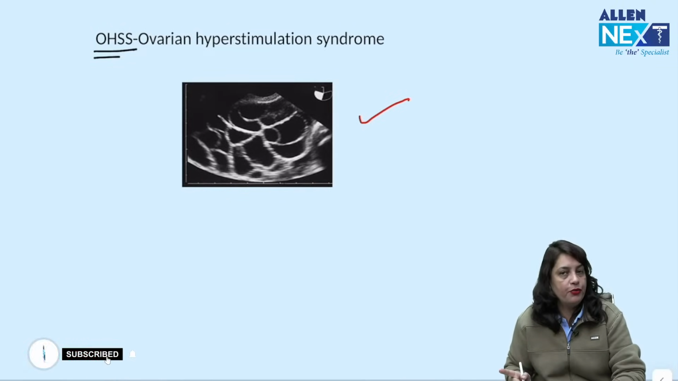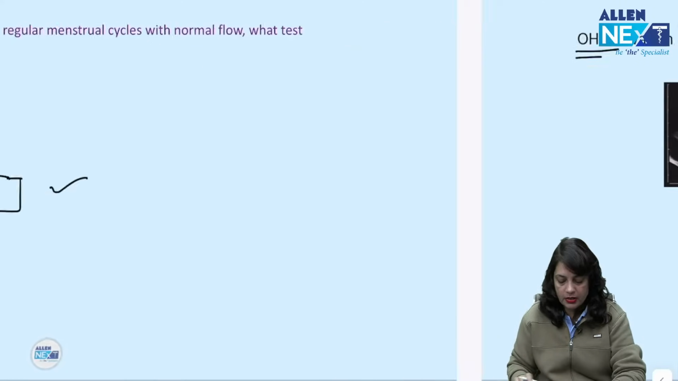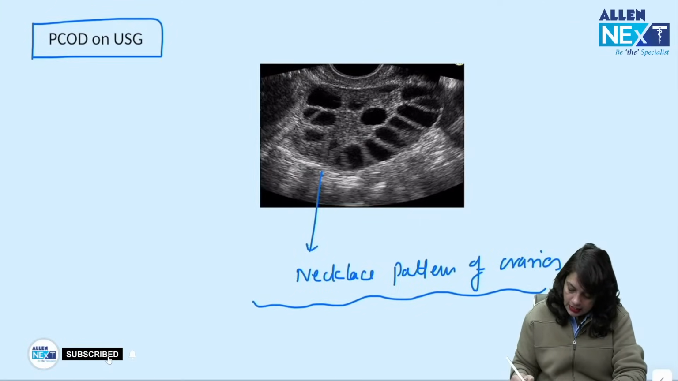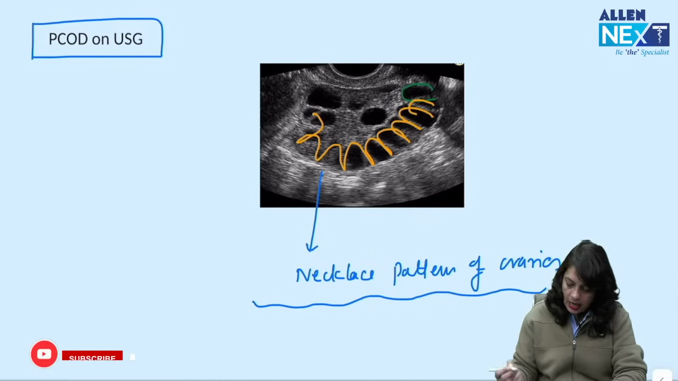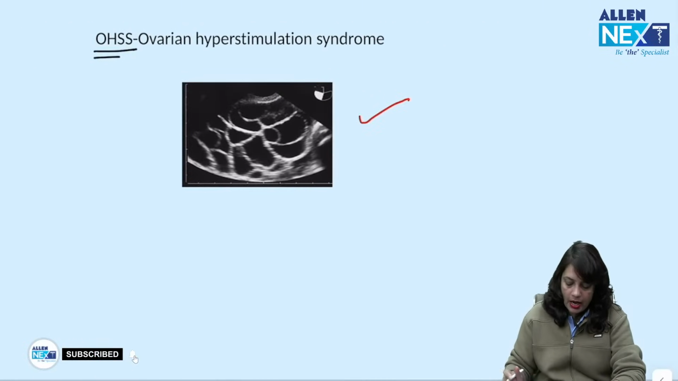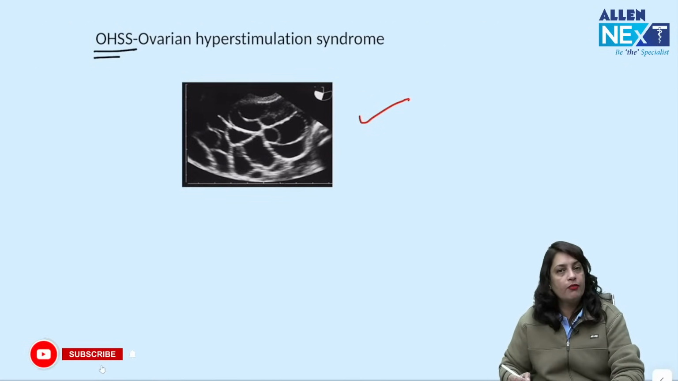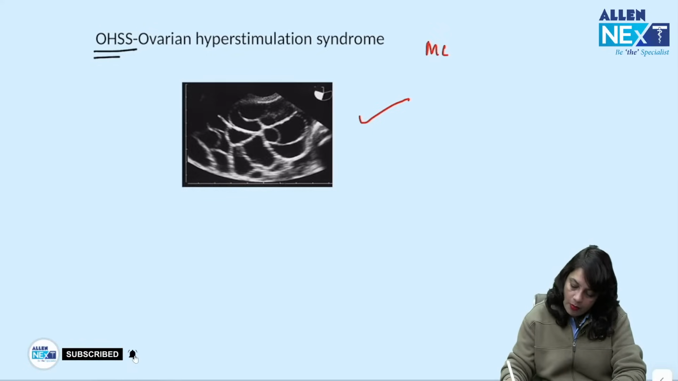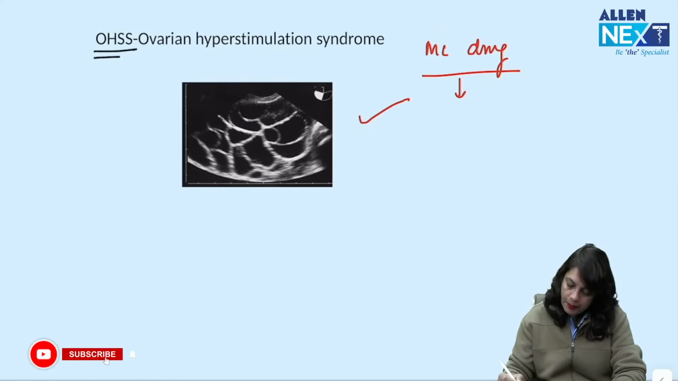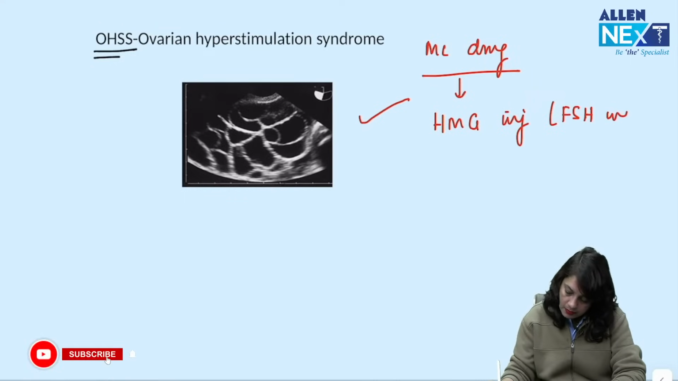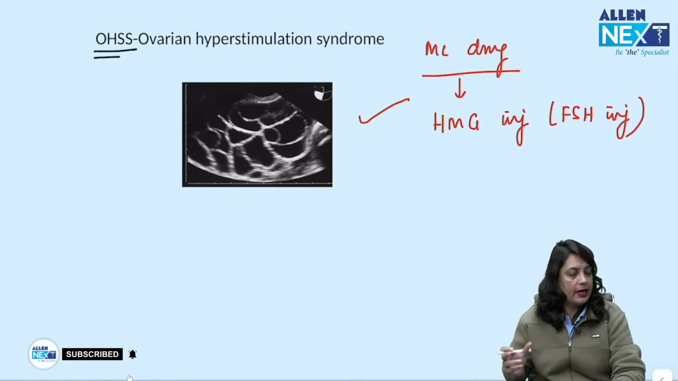Because you should not get confused with the image of polycystic ovarian disease. You can see this is necklace pattern of ovaries. The cysts are arranged in the periphery, whereas ovarian hyperstimulation syndrome occurs when you give ovulation induction agent. Most common drug to cause ovarian hyperstimulation syndrome is HMG injection, that is FSH injection, because it is directly stimulating the ovaries. So, which is a drug that most commonly causes ovarian hyperstimulation syndrome?